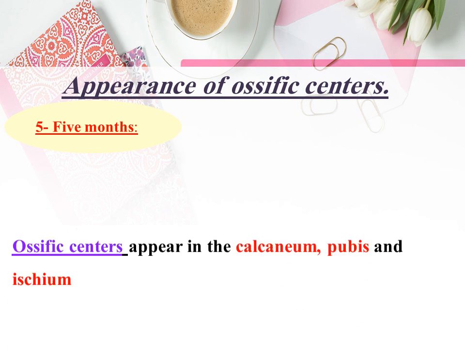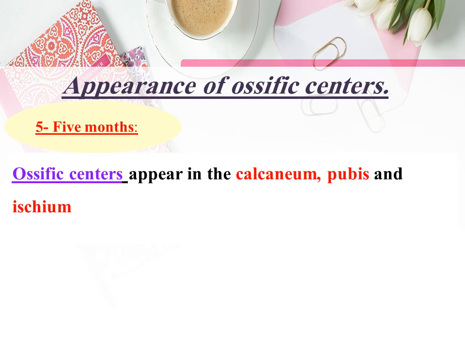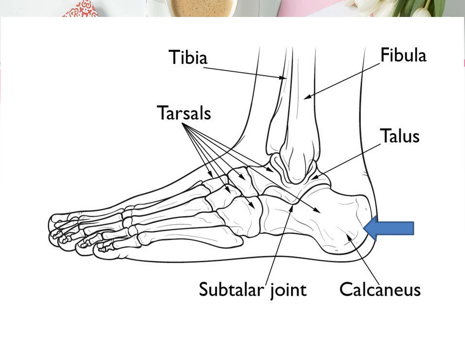At 5 months, ossific center appears in the calcaneum, pubis, and ischium. At 4 months, we notice that there is no ossific center appearing. This is the calcaneus, and the bone above it is named the talus.